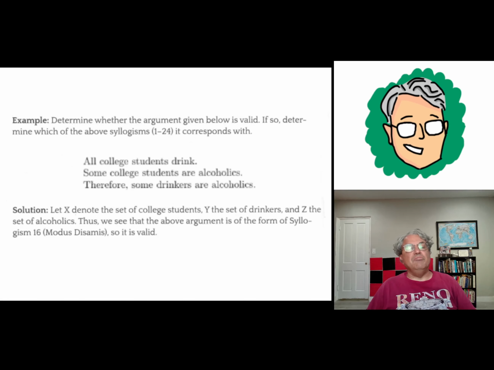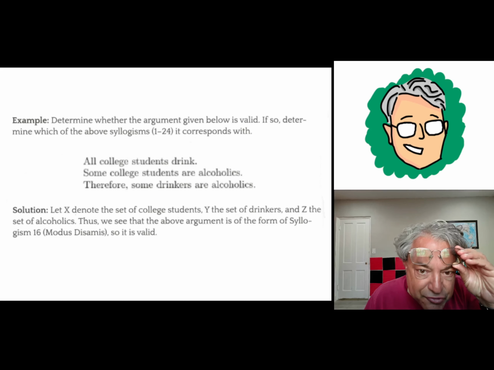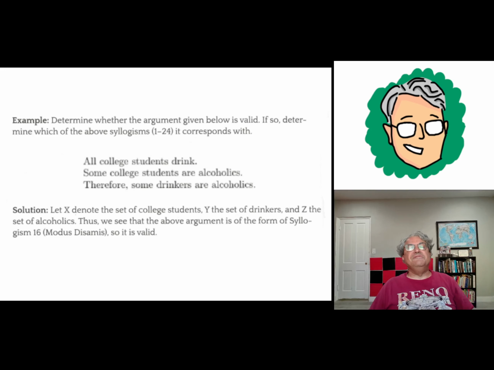Let's do another example. All college students drink. Some college students are alcoholics. Therefore, some drinkers are alcoholics. Again, you have to substitute the right things in here. And it turns out if you substitute X for the set of college students, Y for the set of drinkers, and Z for the set of alcoholics, then this corresponds to syllogism 16, modus decimus. So that one's a valid argument too.